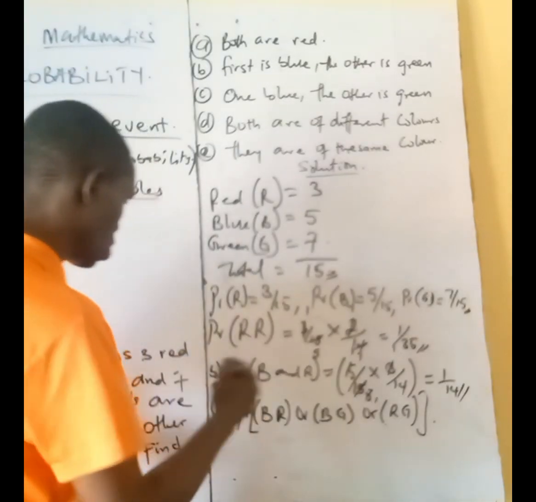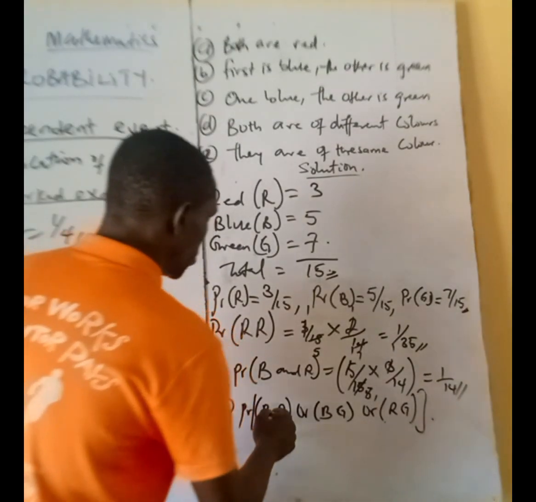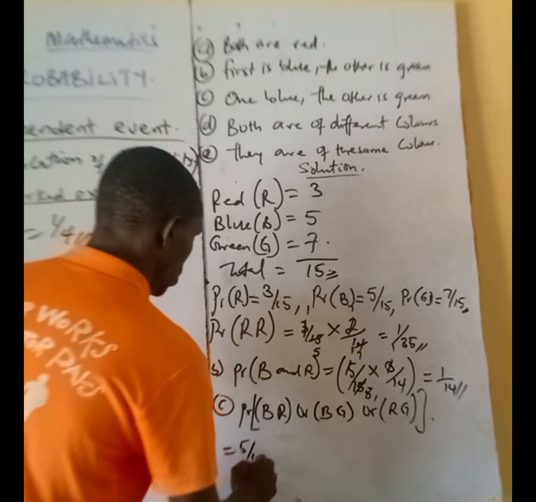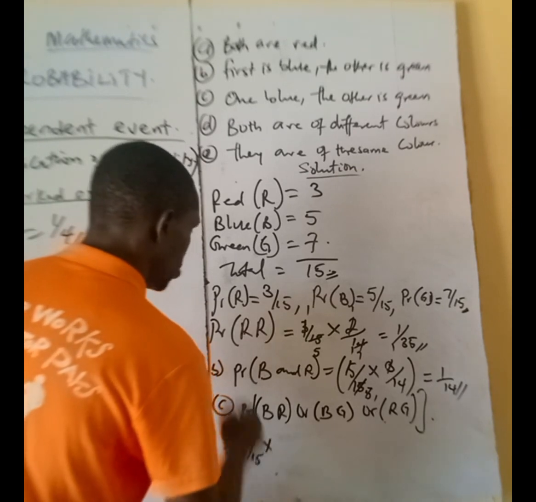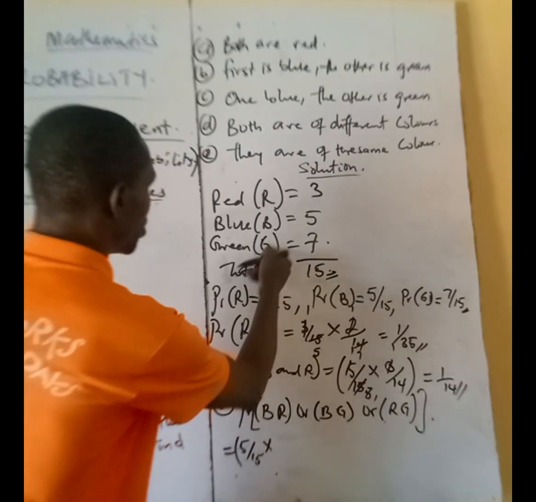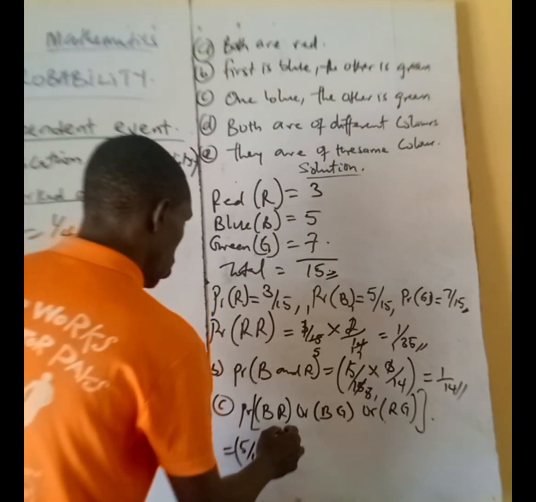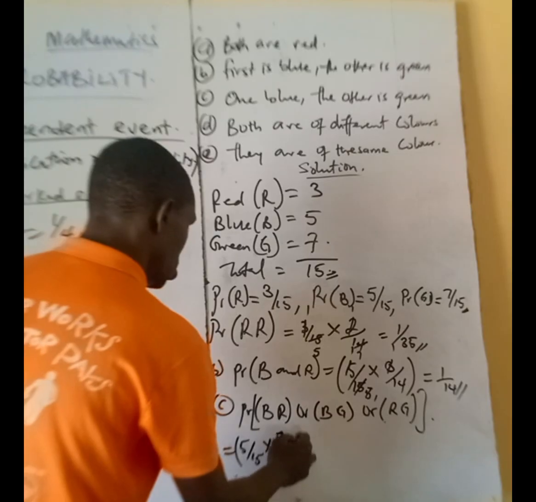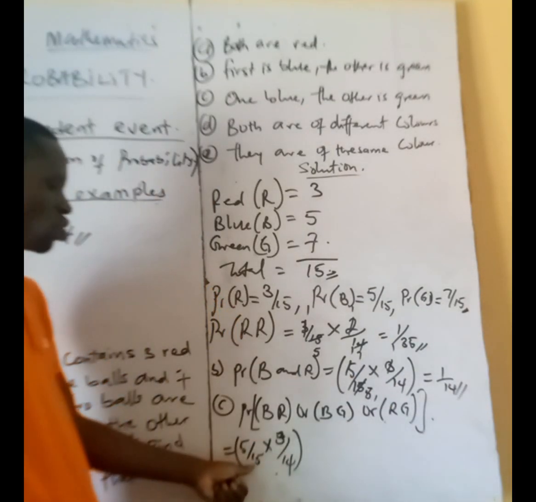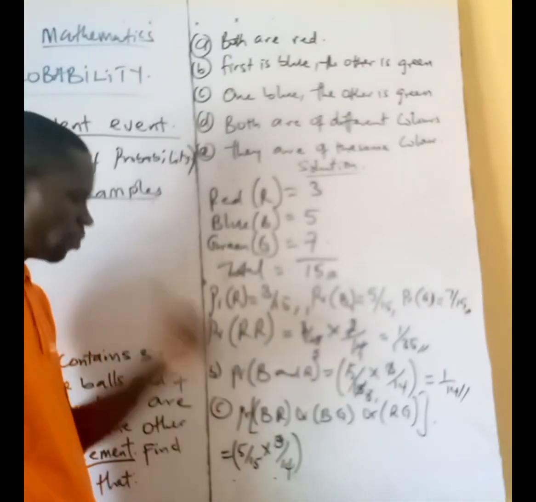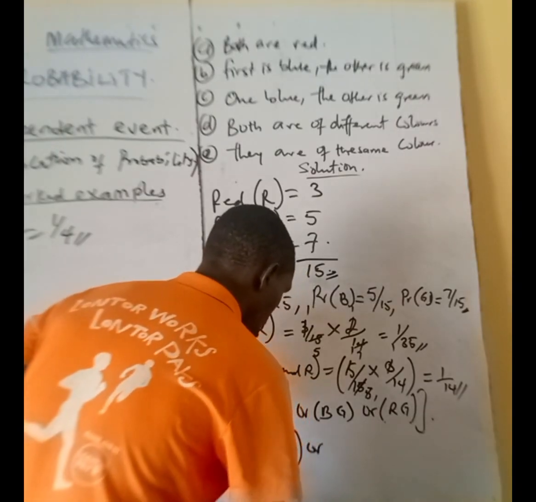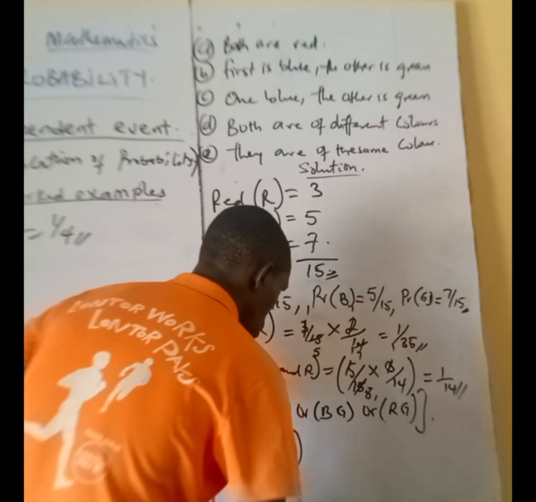Alright, so let's quickly do that. We said the probability of blue ball is what? 5 over 15 multiplied by that of red ball. What's that of red ball? Red is still complete, 3 over 14. Please, do you understand this? Don't forget, as I explained here, we have picked 1 out of the total ball, so it's remaining 14. Or means plus. Don't forget, we said or means plus.